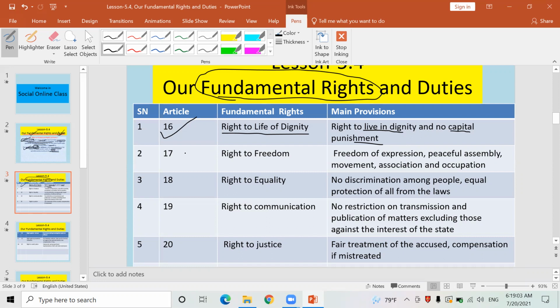Now, another fundamental right is here. It is the right to freedom. Provision has been made in Article 17 of our present Constitution, the Constitution of Nepal 2072 BS. This means, in Nepali, swatantrataको अधिकार. What sort of freedom have we got here? Look at this. This fundamental right has been guaranteed to us. Freedom of expression, अभिव्यक्तिको स्वतन्त्रता. It means we can express our opinion, any type of opinion.